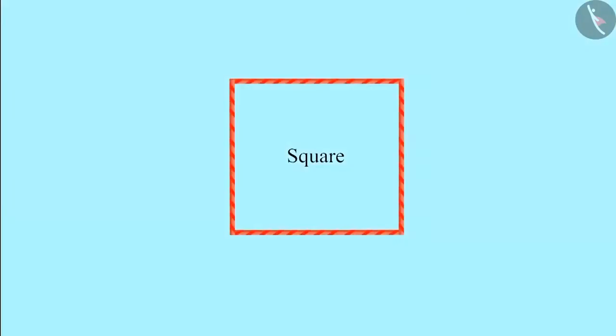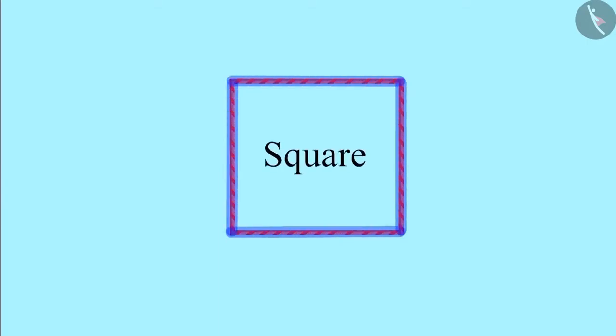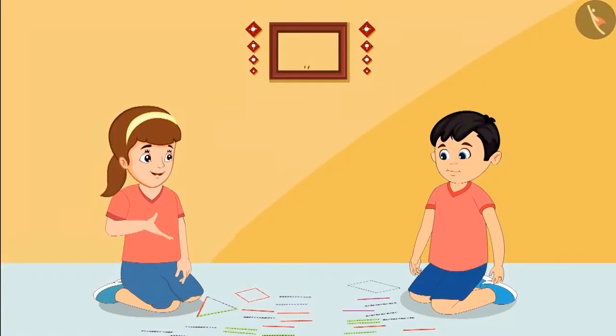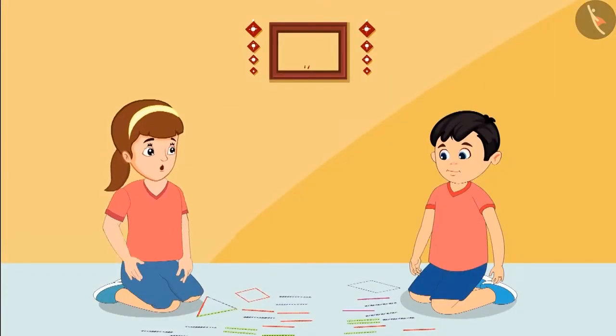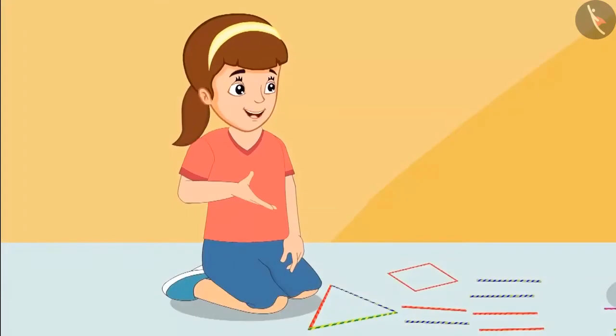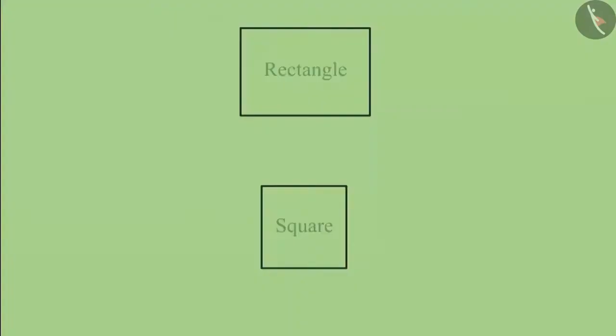Yes, the shape is also made of 4 straws, but the shape is made of 4 lines which are of the same length, so it is called a square. Okay. Fine, Chotu, I have understood. This means that this shape is a square because it is made of 4 equal length straws.